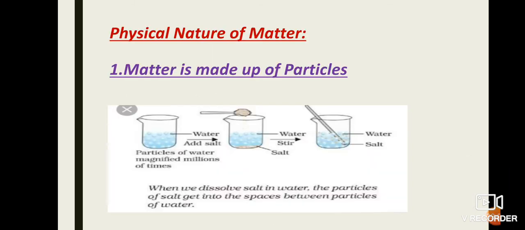In this chapter, we are discussing the classification of matter based on its physical and chemical nature. First, we are discussing the physical nature of matter. The first point is that matter is made up of particles. In this figure, there are three beakers. The first beaker contains only water. The second beaker contains water with salt, and the third beaker contains water and salt along with a stirrer.